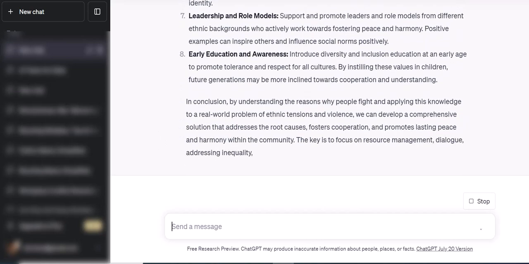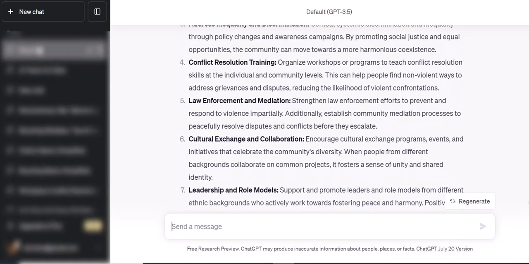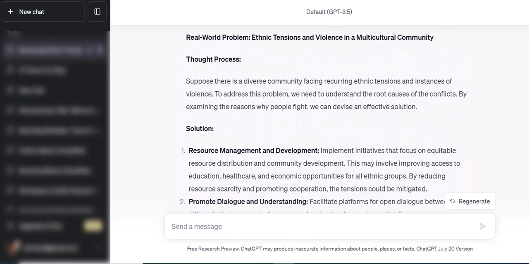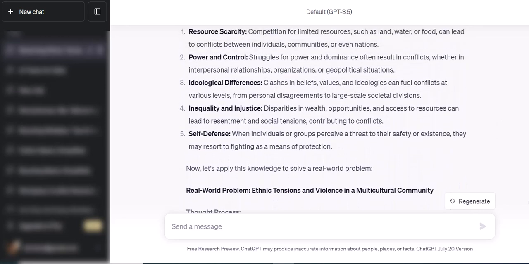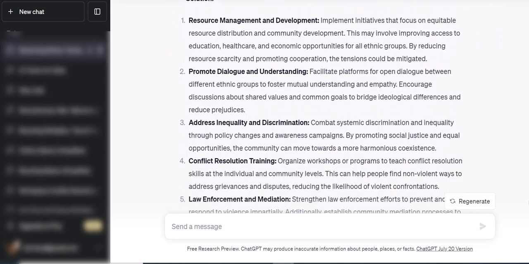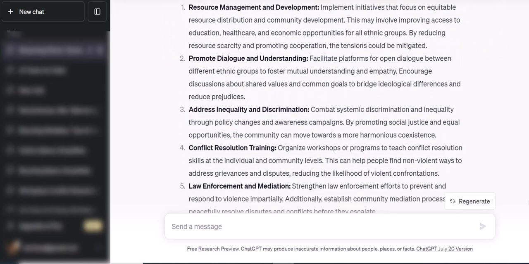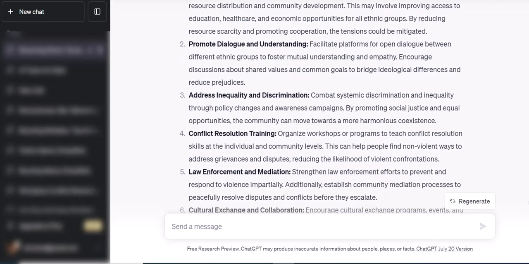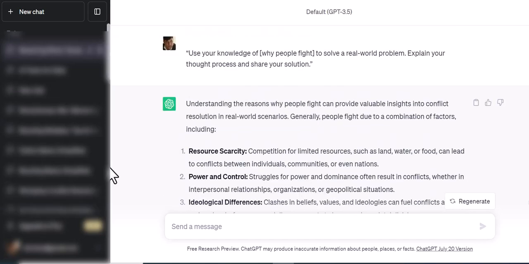Take a look, guys. I mean, this is a really cool prompt. I personally love it. If you read through it, you will be mesmerized. First of all, look at the thought process. It is giving you the thought process of why people basically fight. Okay, it gives you all that information, and then after that it starts giving you the solution as well. Okay, what are the solutions if that happens in your life? If you see someone fighting, you can actually meditate into that solution, guys. How cool is that? So these are the 5 prompts.